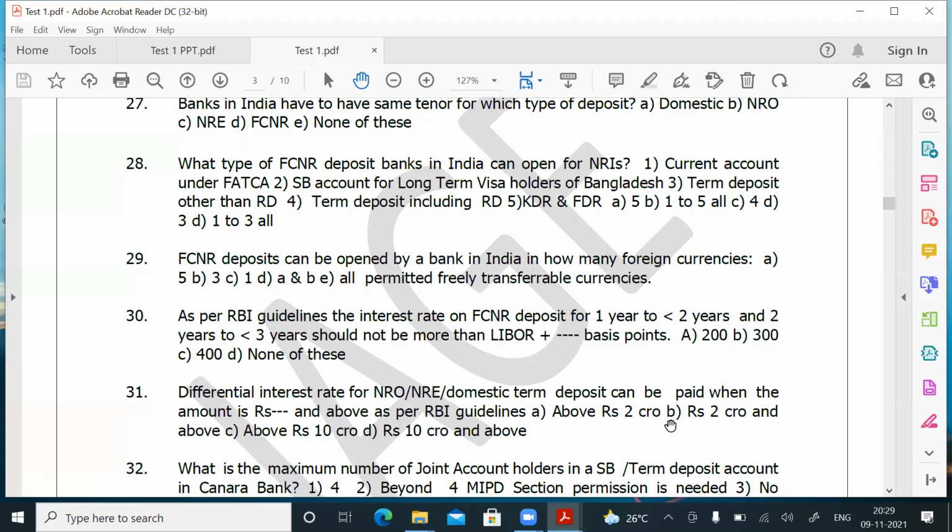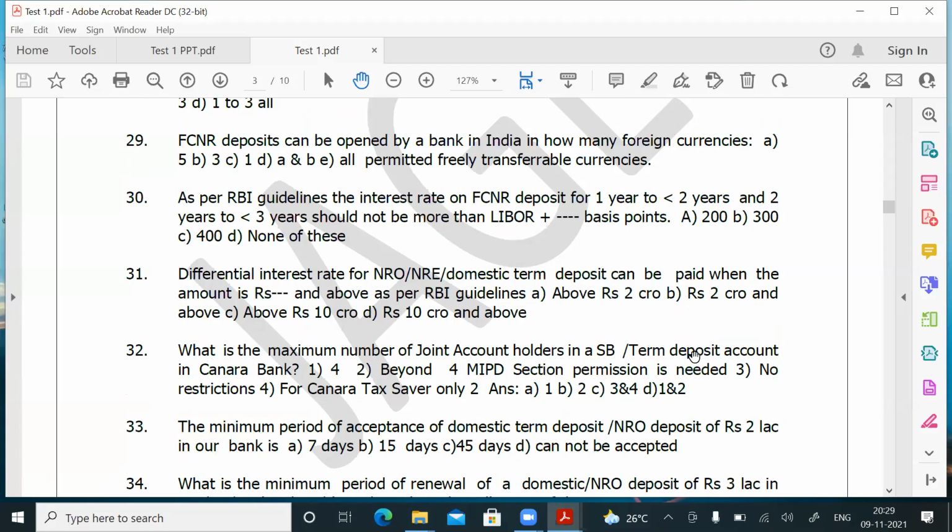What is the maximum number of joint account holders in a SB or term deposit account in Canara Bank? Options: 4; beyond 4, MAPD permission needed; no restrictions; for Canara tax saver, only 2.